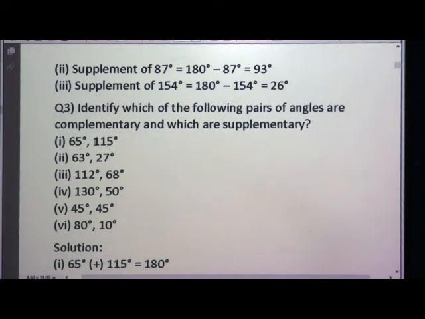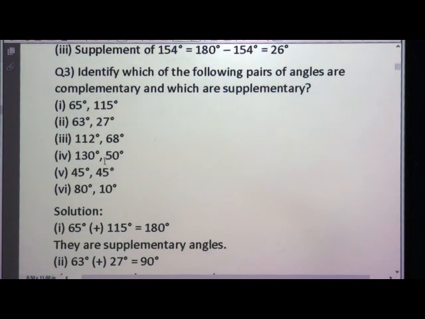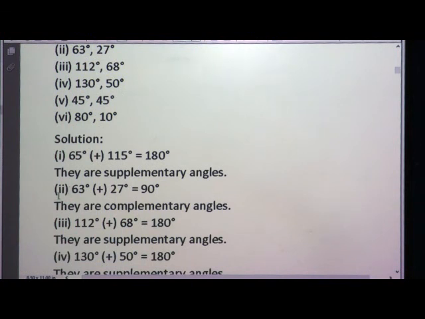So, what you have to do? You have to do the sum of this. If the sum of this is 180, we can say it is a supplementary angle. Here 63 plus 27, one angle is 63 degrees and one angle is 27 degrees. So, in this way we can write it in short and find that 63 plus 27 degrees is equal to 90 degrees, so they are complementary angles or they are complements of each other.